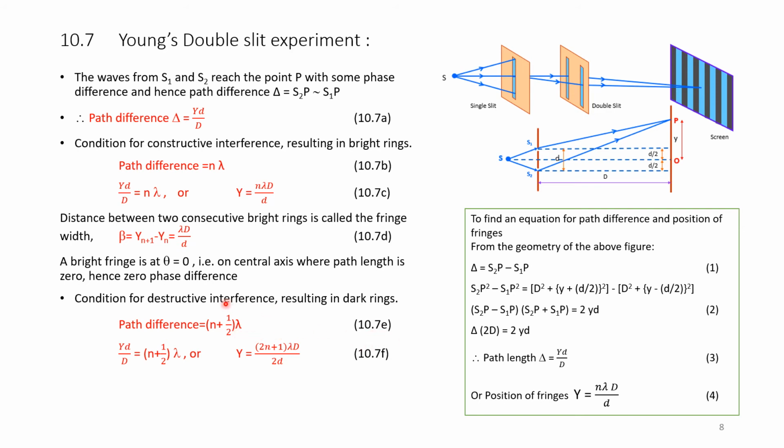Substituting this in this equation, we get y into small d by capital D is equal to (n plus half) into lambda, or y is equal to (2n plus 1) into lambda D by 2d. This is the condition for destructive interference. Let it be equation 10.7 f.